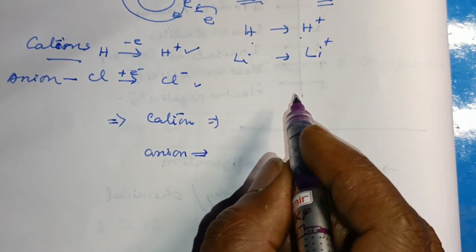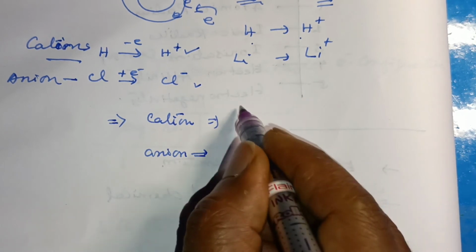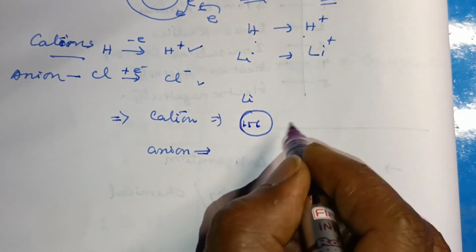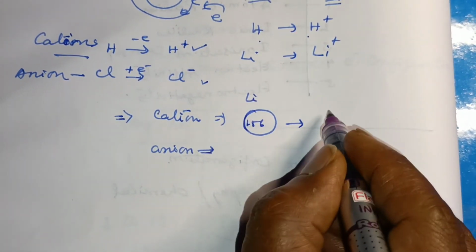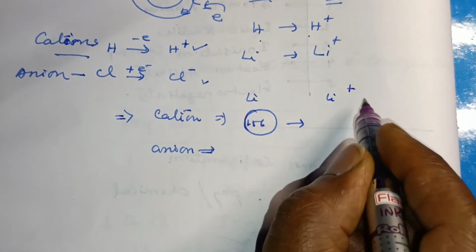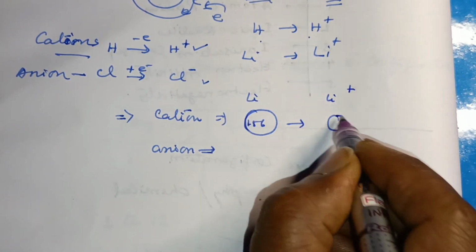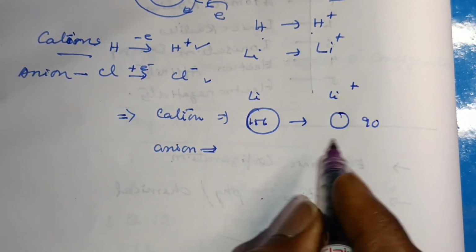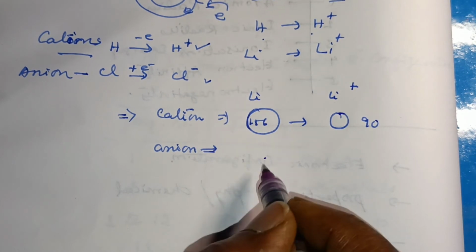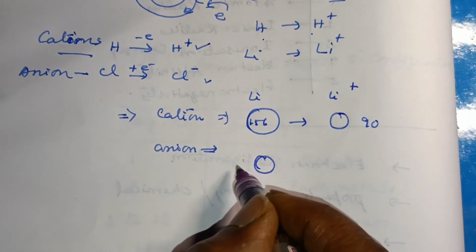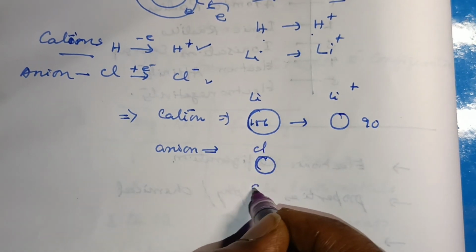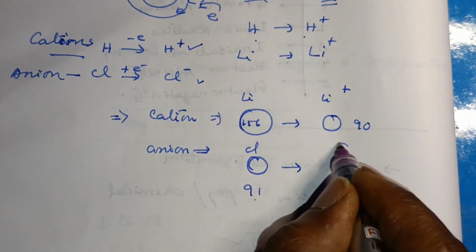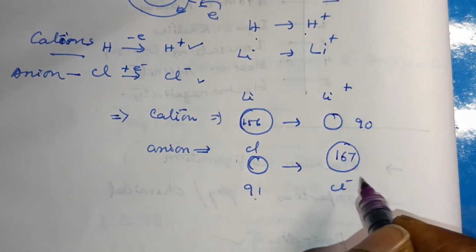First, the cation. You see that lithium, the neutral atom of lithium, is 156. It is converted to the ion, lithium plus. So what happened? The size decreases, to 90. Whereas for chlorine, the size is like this. This Cl is 91. It is converted to Cl minus, and the size increases to 167.